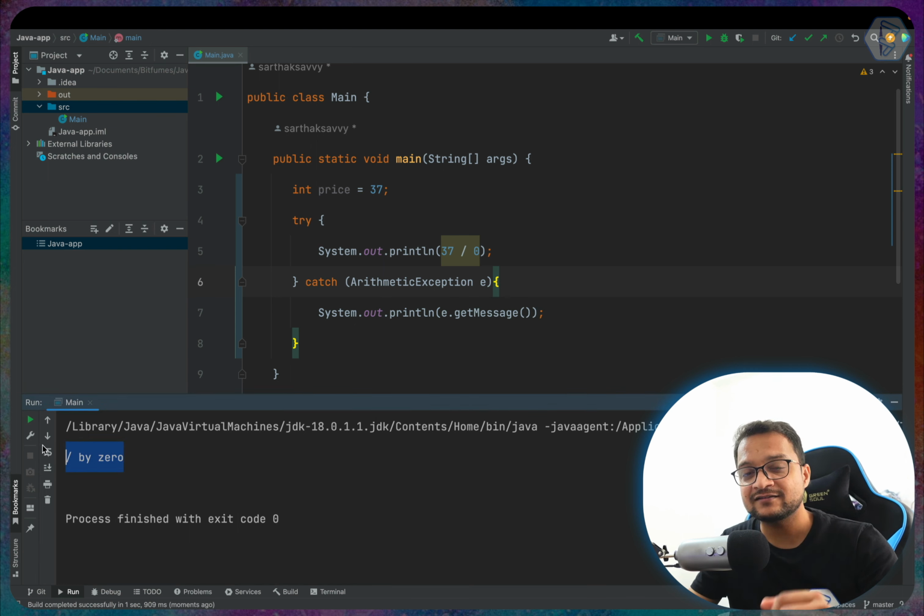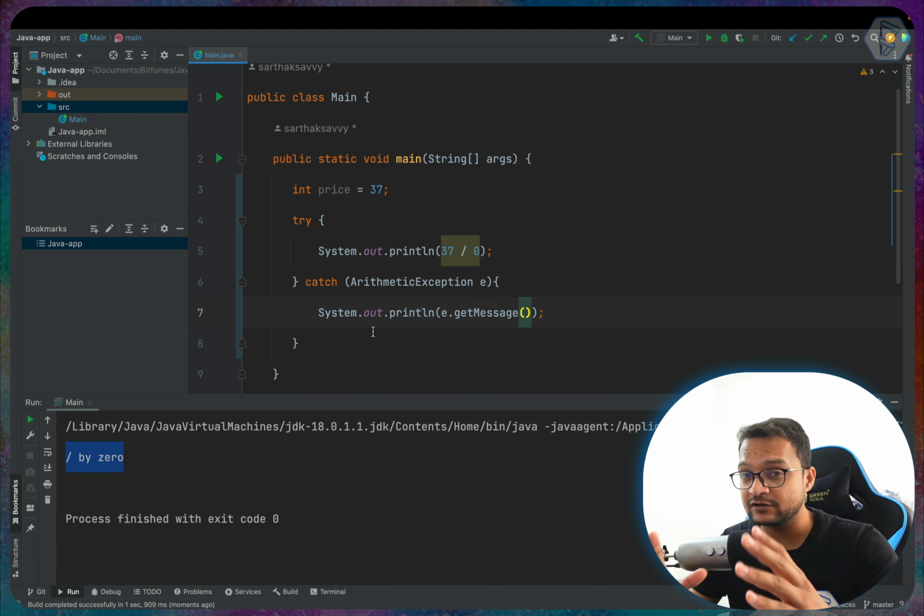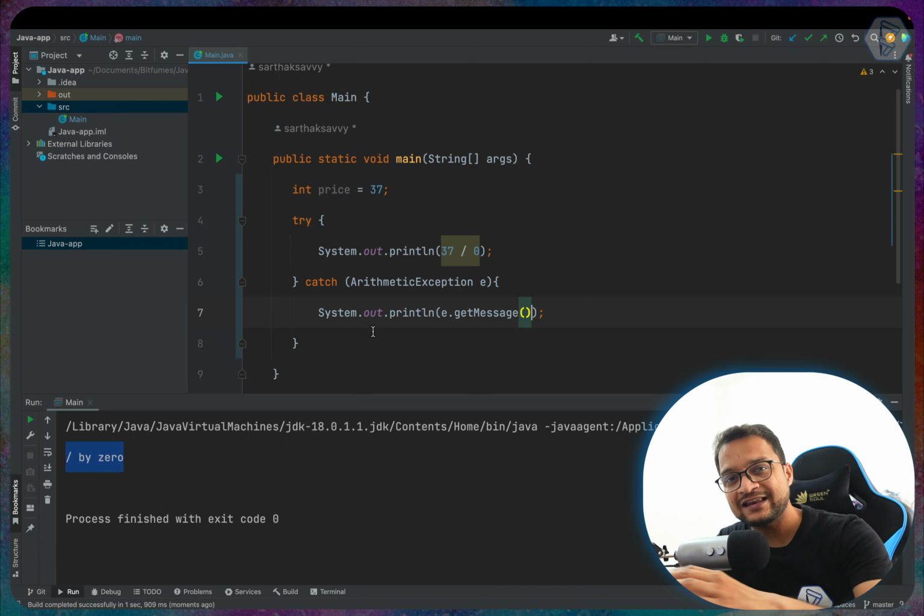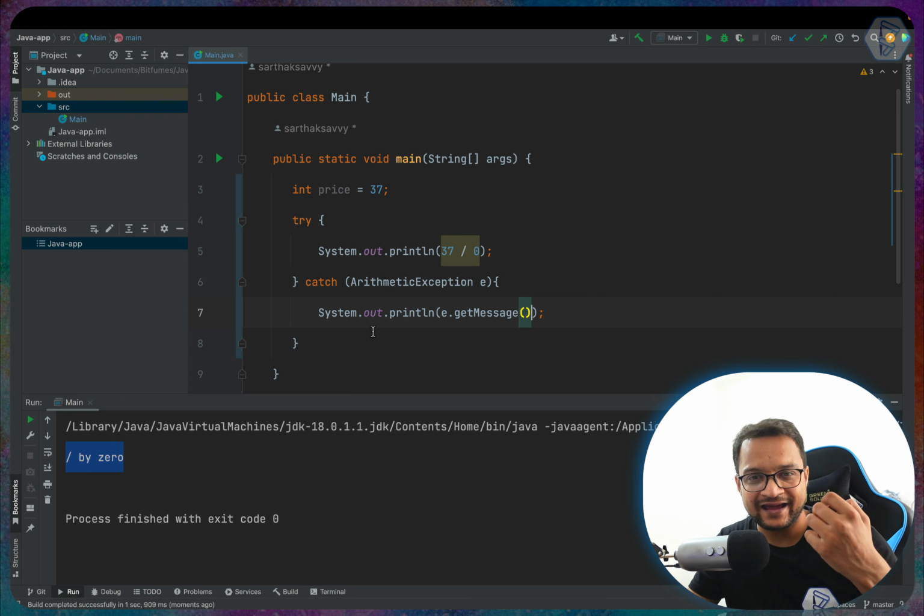And now the message is divide by 0 error. So yes, this is the try catch statement, which is absolutely important in the programming world, where you can handle a lot of things and show a particular error instead of the programming language's unreadable and unfriendly error message.